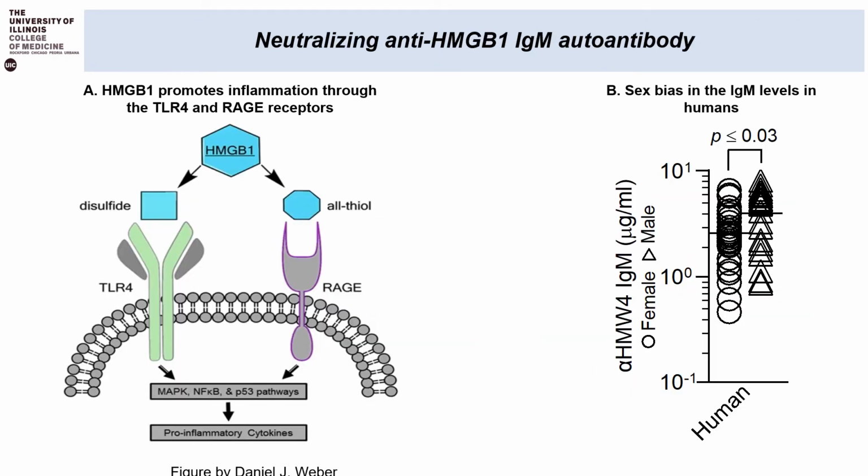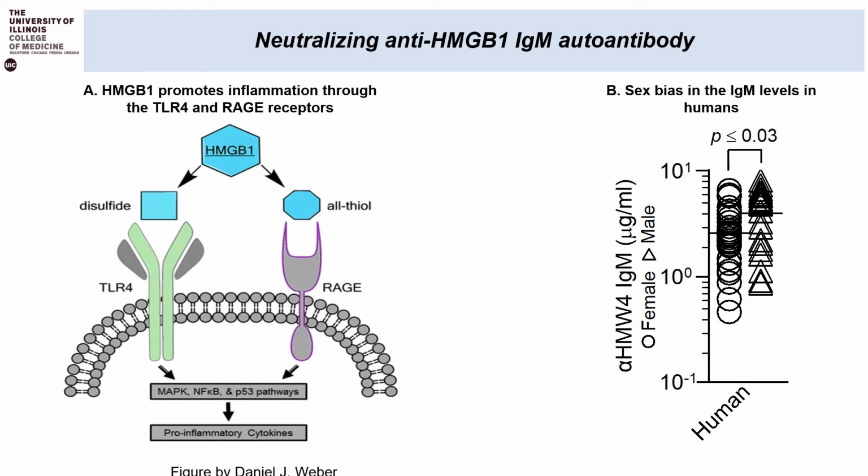Chronic inflammation, as we talked about in our earlier slides, is one of the main features of autoimmunity. It is mainly driven by a molecule called HMGB1, which is a pro-inflammatory molecule. It promotes inflammation through the TLR4 and RAGE receptors, which in turn activate the MAPK, NF-kappa B, and P53 pathways. These pathways upregulate the pro-inflammatory cytokines, which are responsible for the autoimmune attack on different tissues of our body.